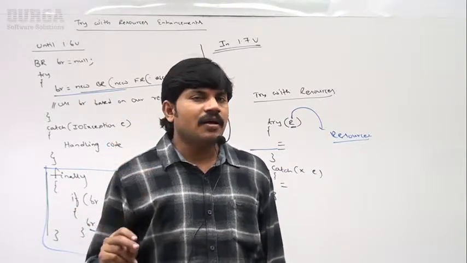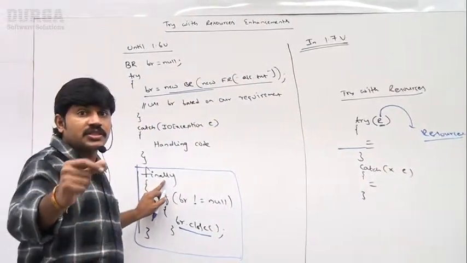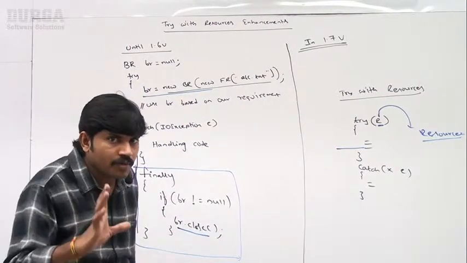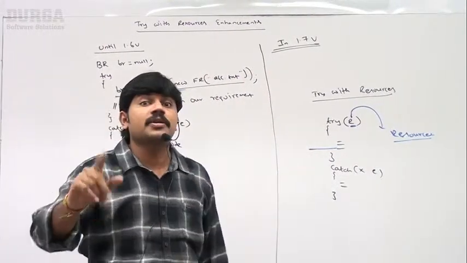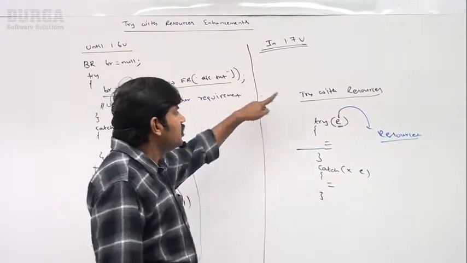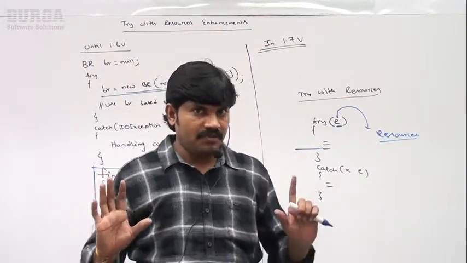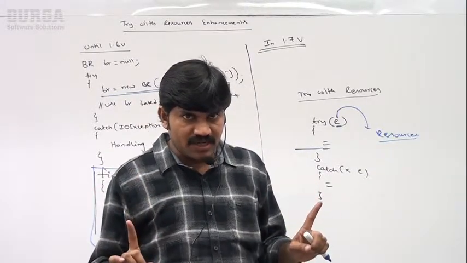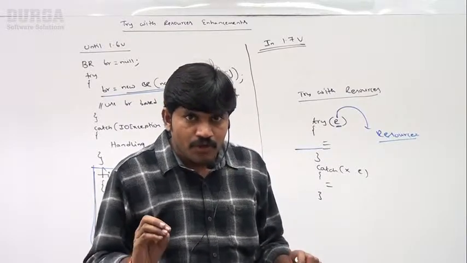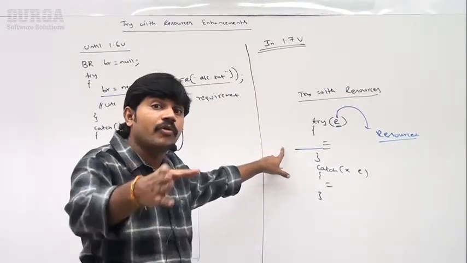Until the 1.6 version, the finally block is just like a hero. But from the 1.7 version onward, the finally block is zero. We do not require the finally block because this new syntax will close the resource automatically. Are you in a position to understand? Up to this it is clear. Now let me explain the same code with the 1.7 version.